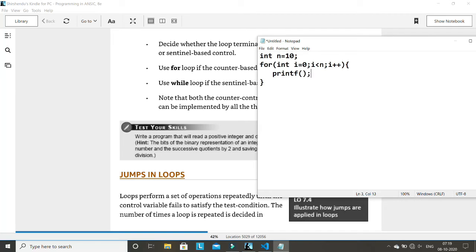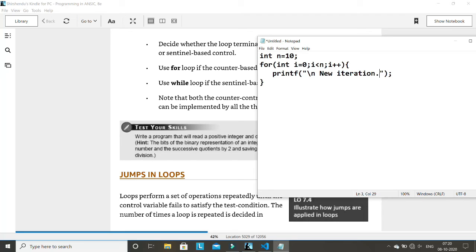If I write printf "new iteration", I'm not executing this program today because these are very simple programs. If I run this code now, how many times will new iteration print? It will print 10 times, right? Because the initial value of n is 10 and i is 0. So 10 times.